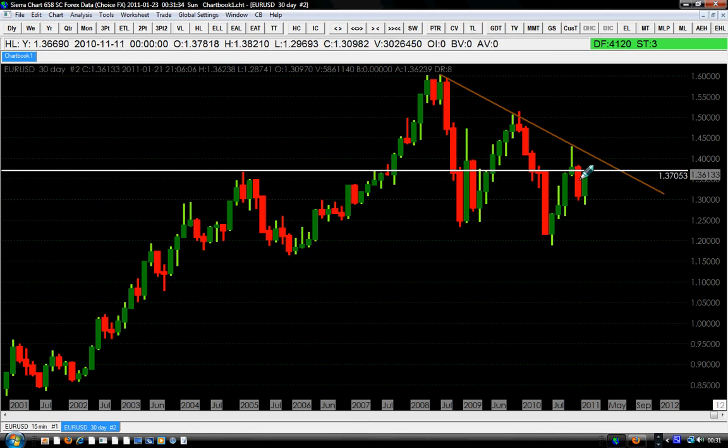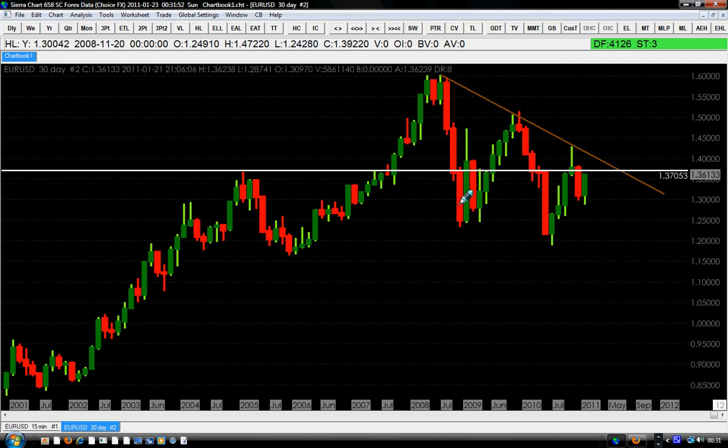Many bears will be looking for an opportunity to sell at the retest of the euro at this point, because as we can see, it went down below it many times. It went down here, it went down here. Now it tried to go up here, they push it down. This is what we call a descending triangle being formed here.